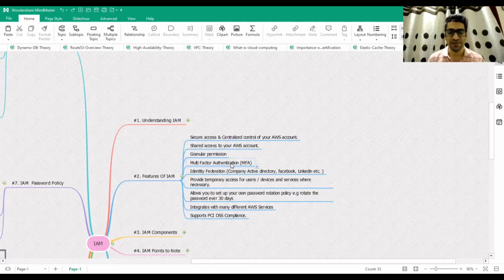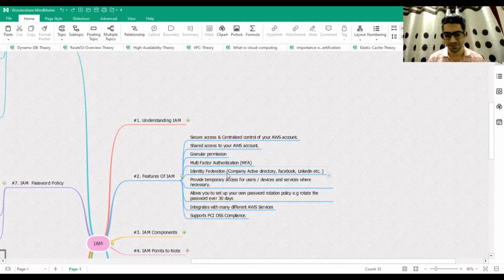In the same way, Identity and Access Management, IAM, has multi-factor authentication, where even if I have credentials to my AWS account, once I put in those credentials, and if I have multi-factor activated in my account, then I would get a message on my mobile number or my mail ID. That's the second level of authentication, and you can integrate that.